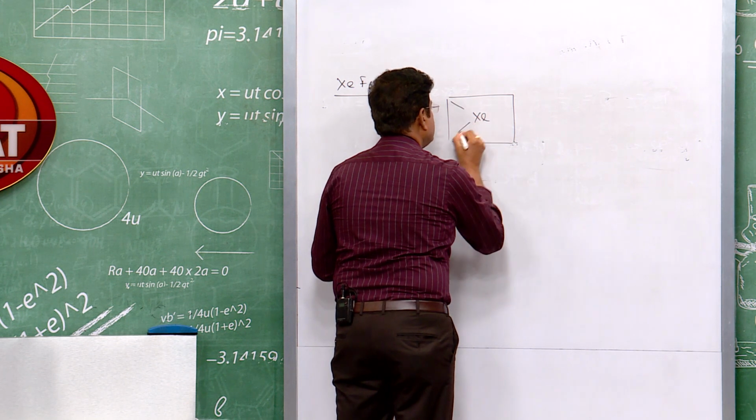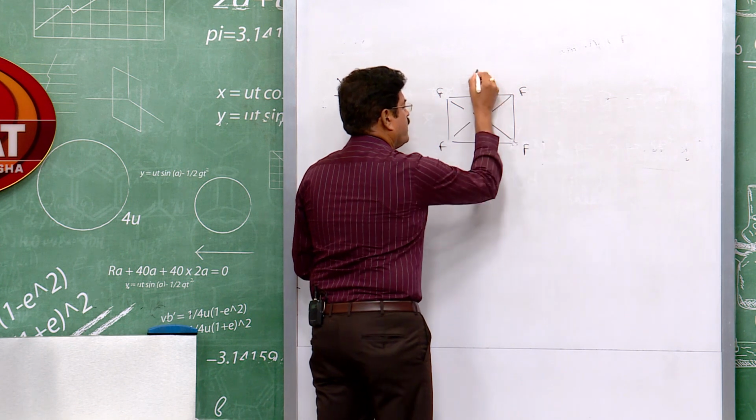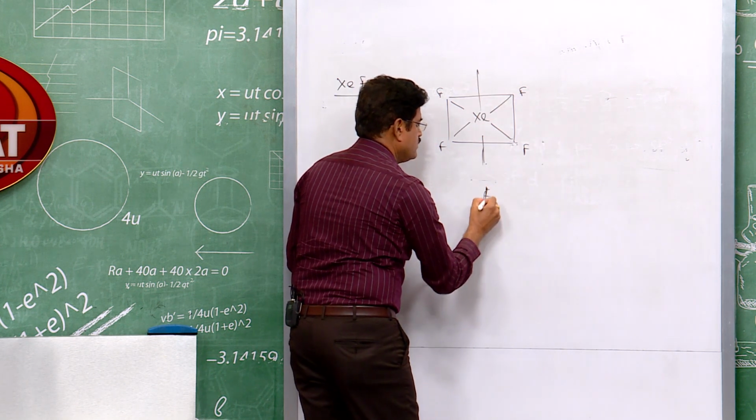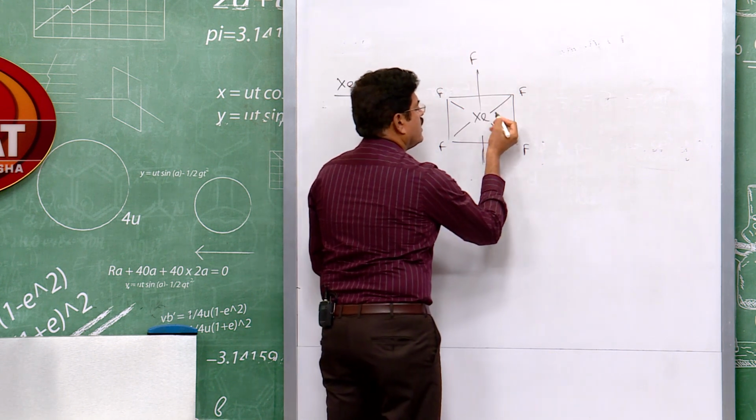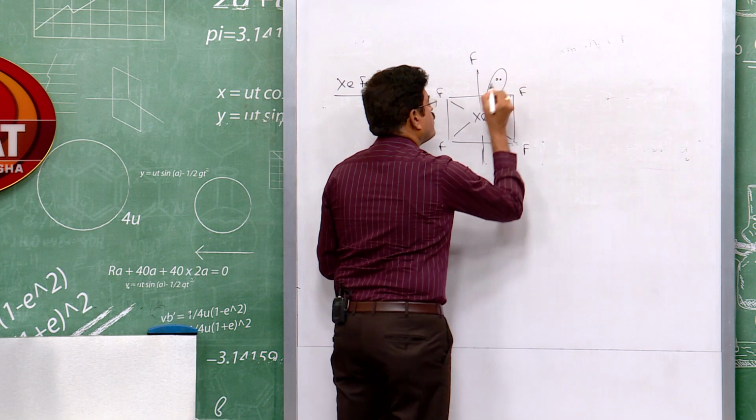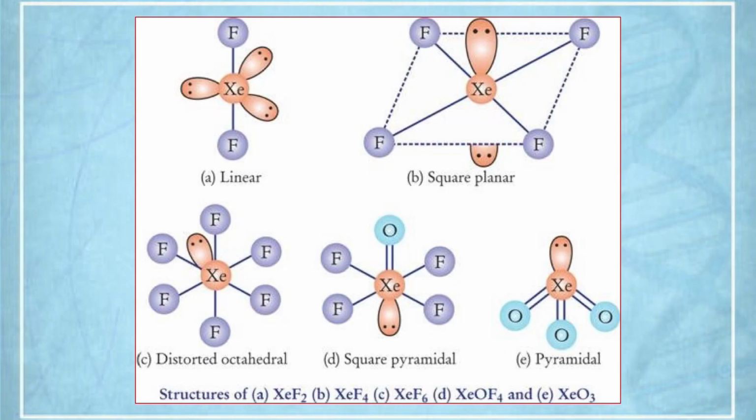Xenon, fluorine. There are 4 fluorine here, 2 more fluorine here. This is fluorine and this is the lone pair here. It is called distorted octahedral or capped octahedron. All the shapes are also displayed on a TV screen. Let's have a look there also. So XeF2 linear, XeF4 square planar and XeF6 distorted octahedral or capped octahedron.